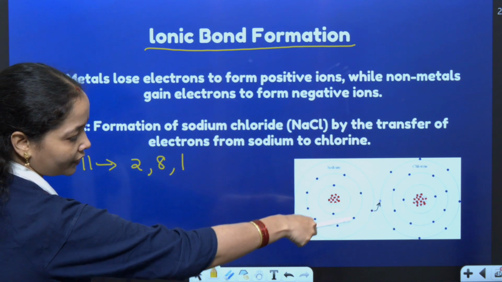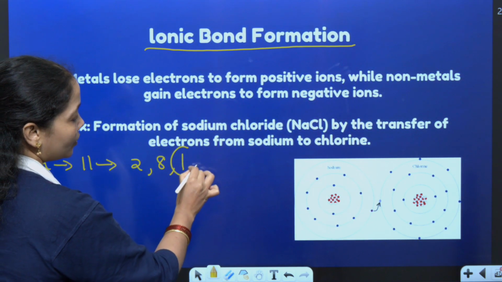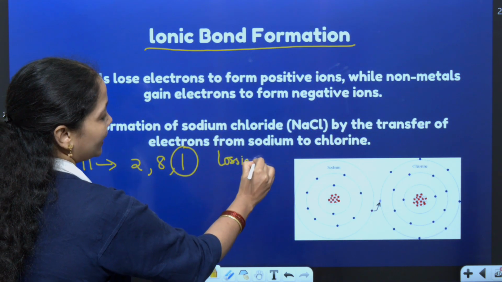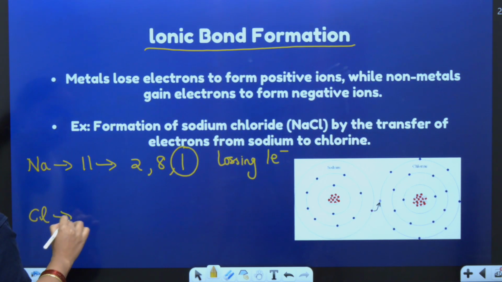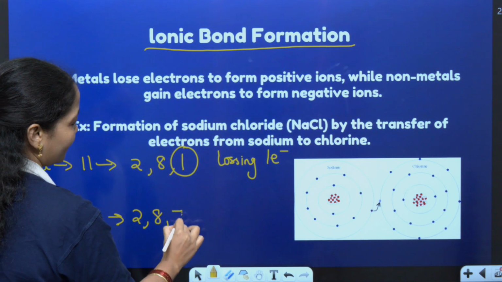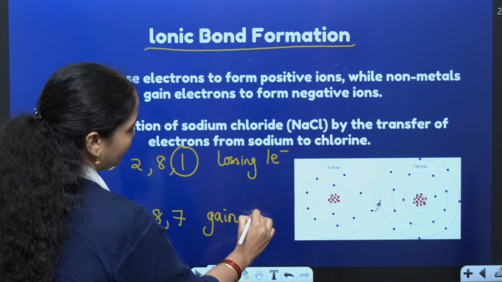Sodium's electronic configuration is just drawn here. Sodium has to lose this one electron to attain stability, so it is losing one electron. Now let us think of chlorine. Chlorine's atomic number is 17. Electronic configuration is 2, 8, 7. It has to gain one electron.